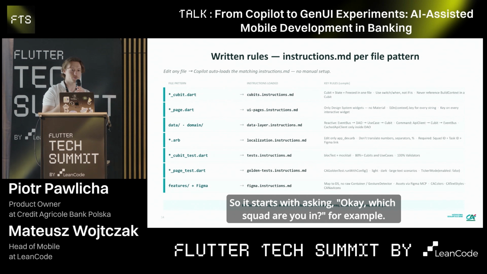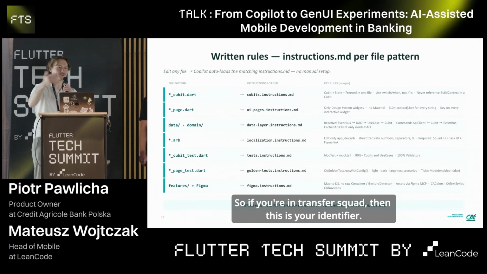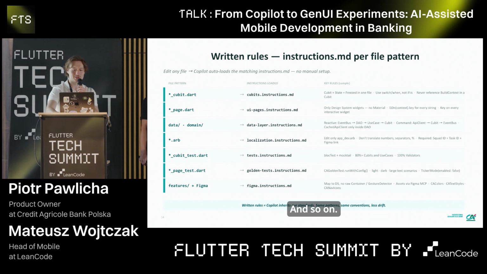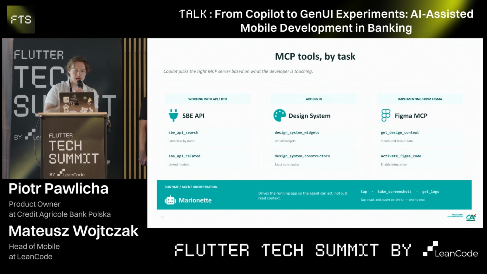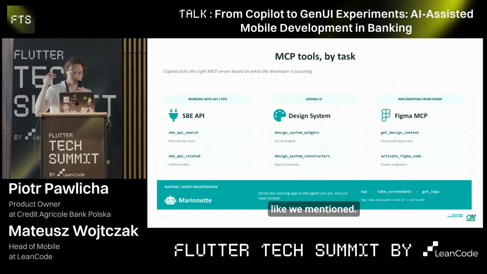So it starts with asking, okay, which squad are you in, for example? Is it the account squad or the transfer squad? Okay, I know. So if you're in the transfer squad, then this is your identifier. What's the ticket? Okay, I can see. Now I can connect to Jira. Now I can connect to Figma, and so on. So that's also a very interesting thing that we learned about Copilot. And custom MCPs, custom tooling, of course, Marionette to close the loop, like we mentioned.